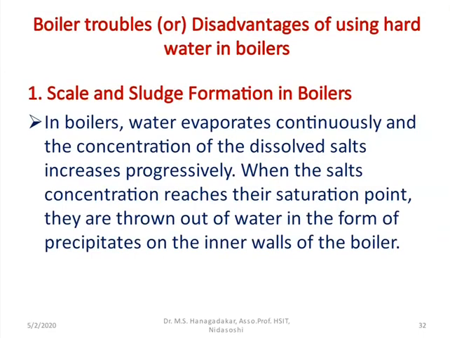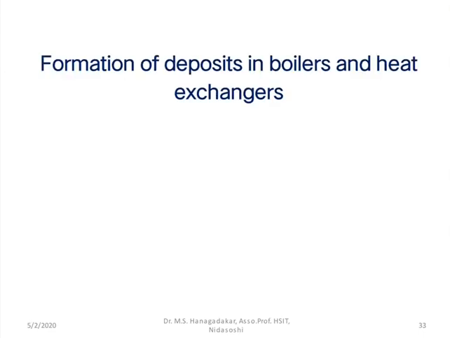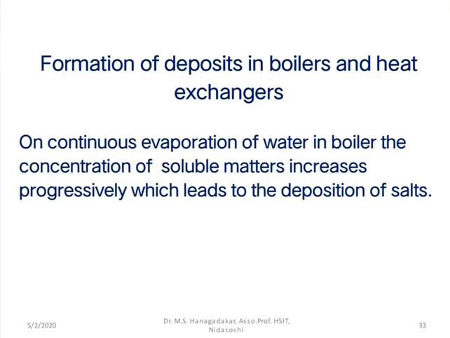So now, let us discuss how the boiler troubles take place. In boilers, you know that water is heated continuously under high pressure and temperature and is converted into steam.